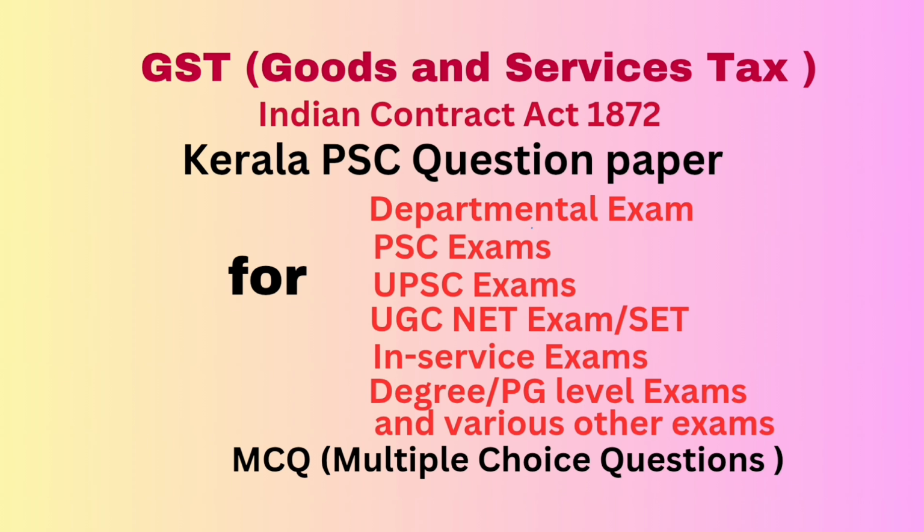Question number 27. Provisional refund shall be granted to a registered person if dash. Option A, he has not been prosecuted for evasion of tax. Option B, the proper officer is satisfied with the claim. Option C, evidence is submitted in support of the claim. Option D, all of the above. Correct answer: all of the above.